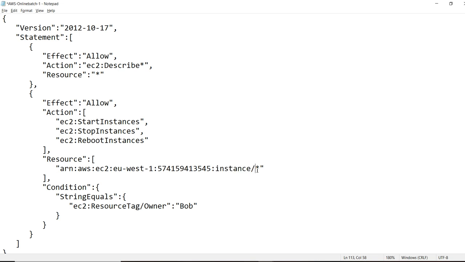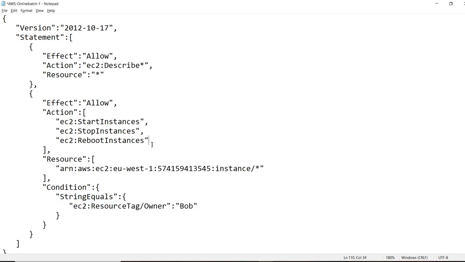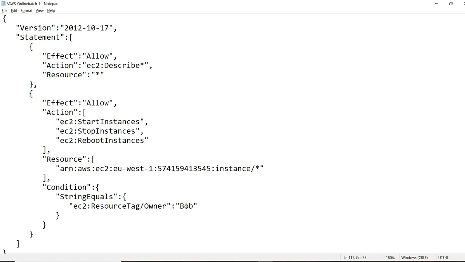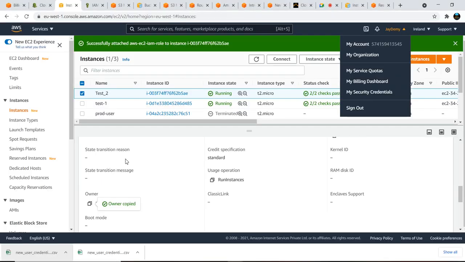We are giving this for the instance, like for any instance, but again we are giving a condition. He can see any instance, but he can only start or stop those instances which have a resource tag of owner with the owner name. So I am giving owner, test user 2. That's why I'm saying tags are compulsory from the start; tags are very important.